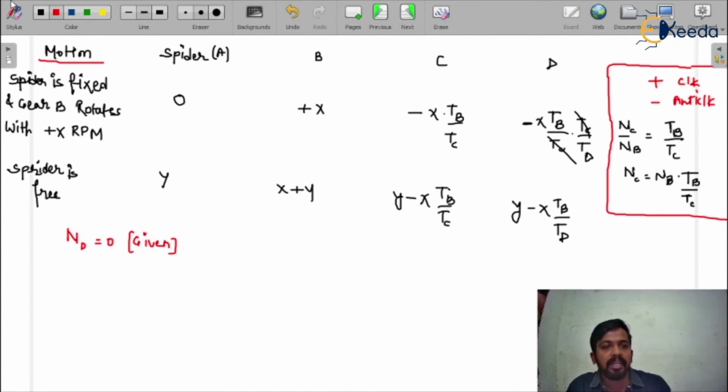Nd is 0 means the speed of gear D is this, so we have y minus x Tb upon Td equal to 0. Y is the speed of the spider. We don't know what x and y are, but we know the number of teeth on gear D. So we just hold it here.